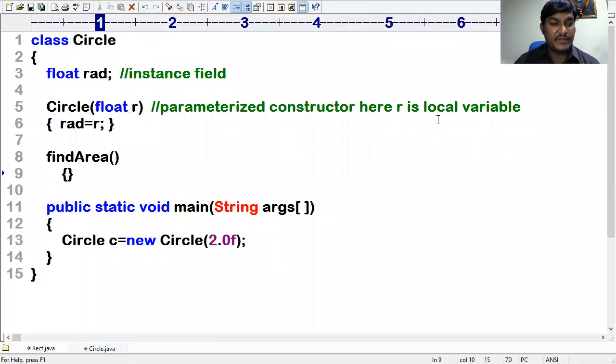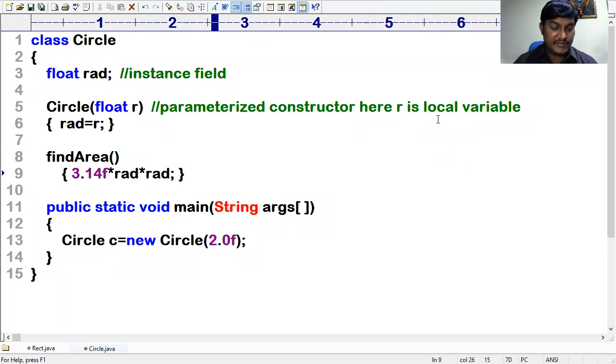So that is the reason. What you have to do is, how can I find the area of circle? Area of circle, that is pi r square, 3.14 into rad. Rad is an instance variable. What is the value of rad? 2.0.